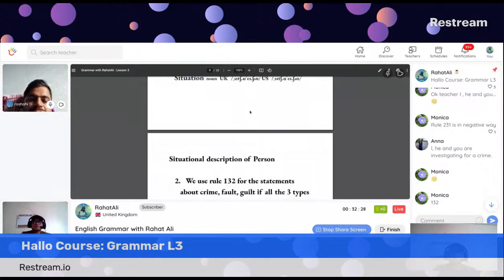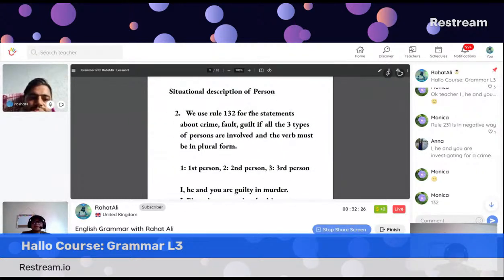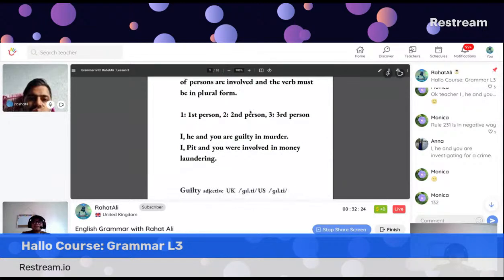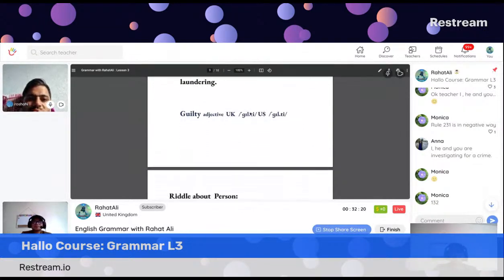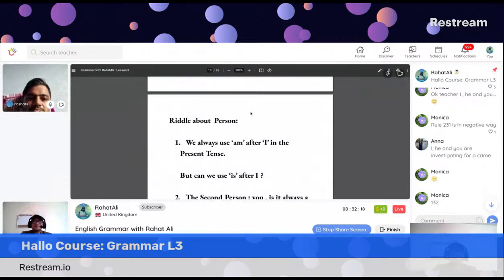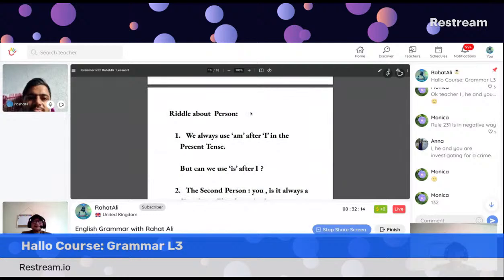Great. Bravo. And let's move a bit quickly because time is a factor here in this class. So, guilty, you see this pronunciation. Okay, I've got a riddle for you. We always use am after I in the present tense. Can we use is after I?